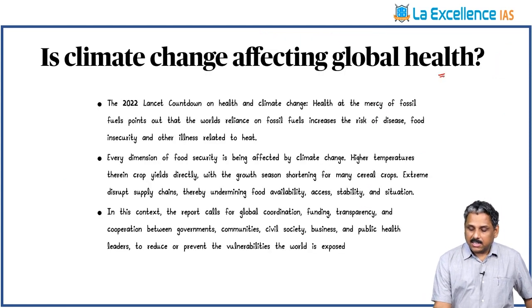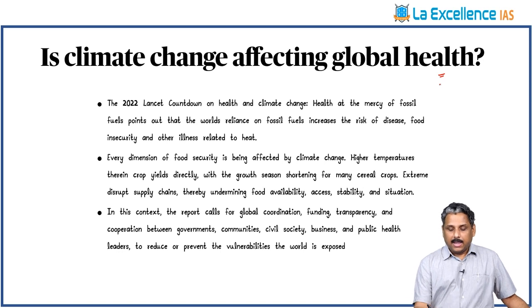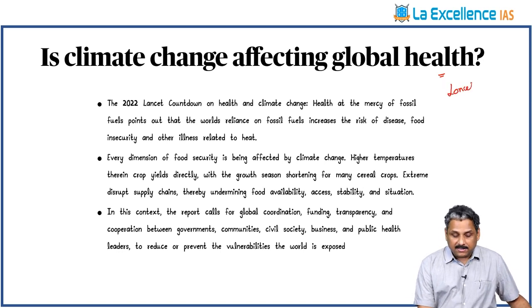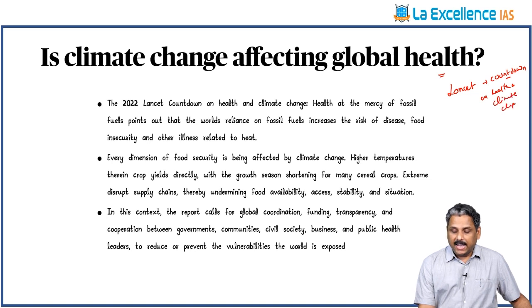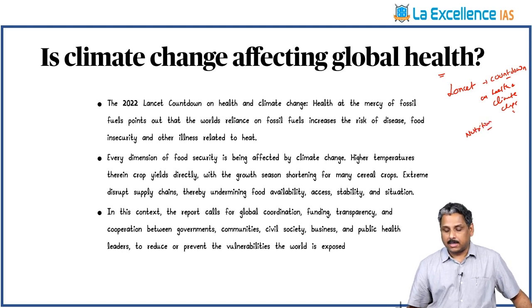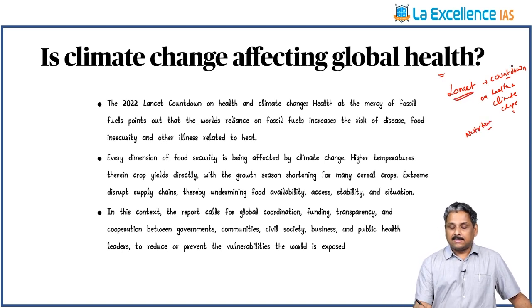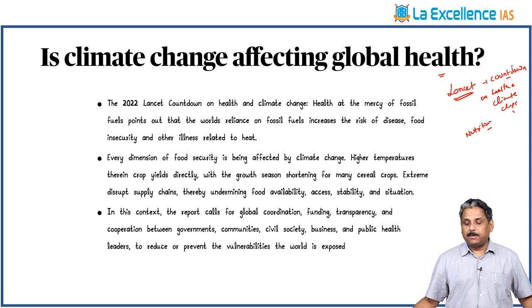Is climate change affecting global health? Again, this is also a report from the Lancet, the Lancet Countdown on Health and Climate Change. So for any health related topic, climate change related topic, or nutrition and food security related topic, we have to use this Lancet Countdown on Health and Climate Change.